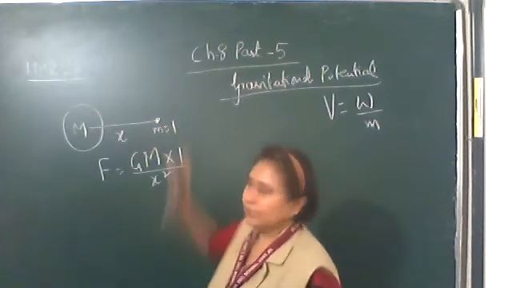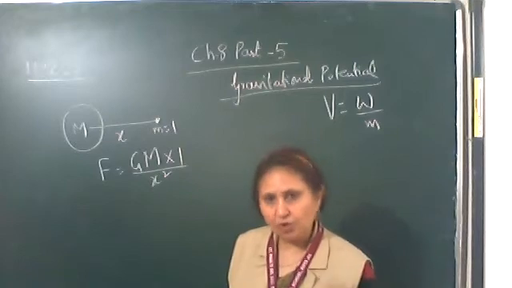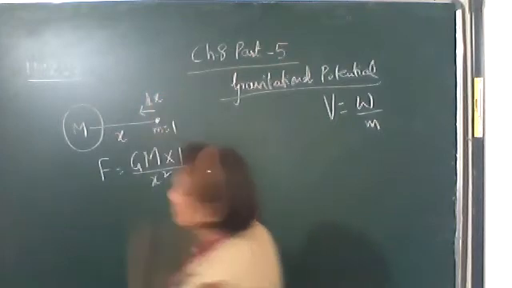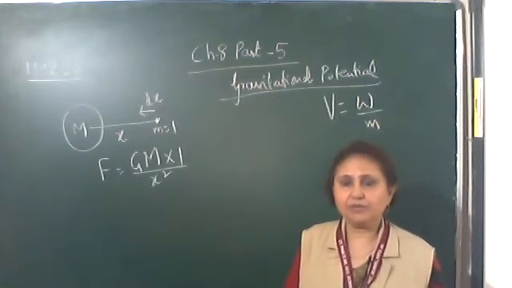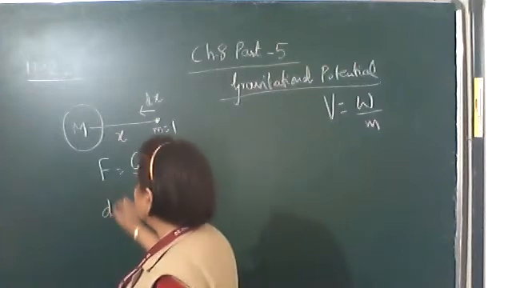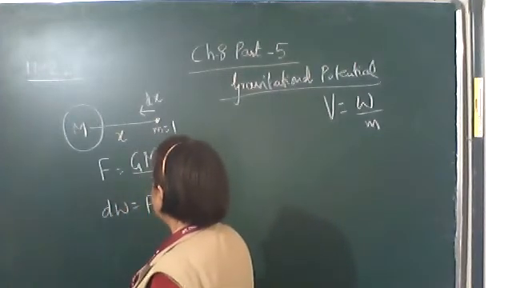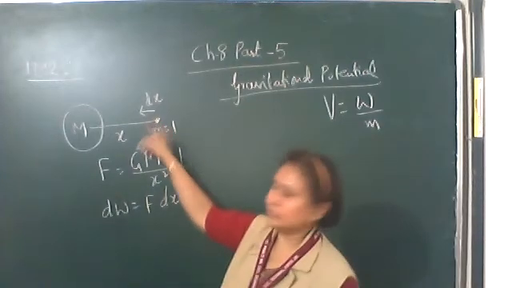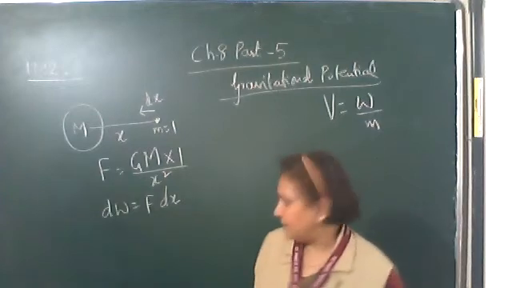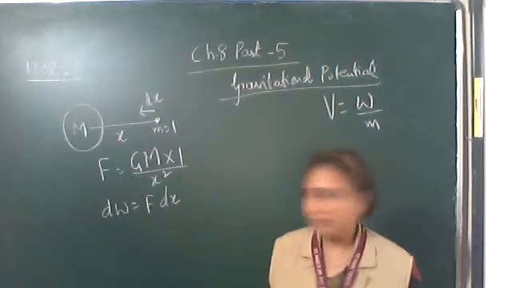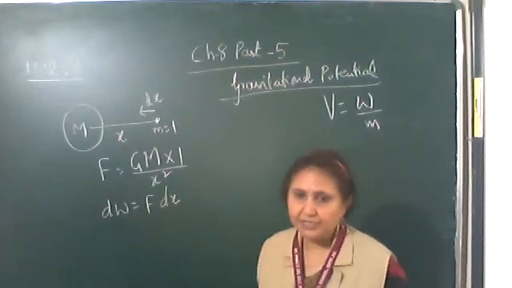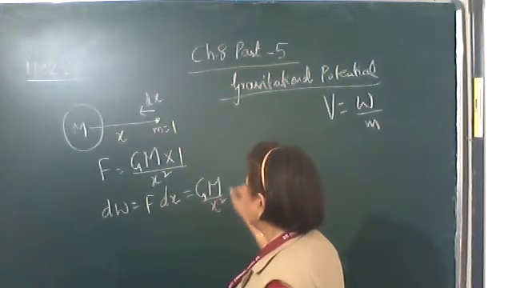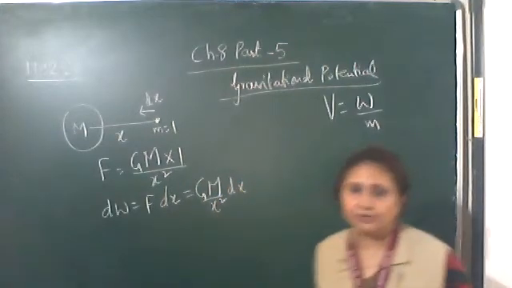Now let this unit mass be moved through a small distance dx. A small amount of work will be done. The small amount of work done, dW, will be equal to F into dx, the small amount of work done in bringing this unit mass towards capital M through a small distance dx. Substitute F as GM upon x square, into dx. This is the small amount of work done.